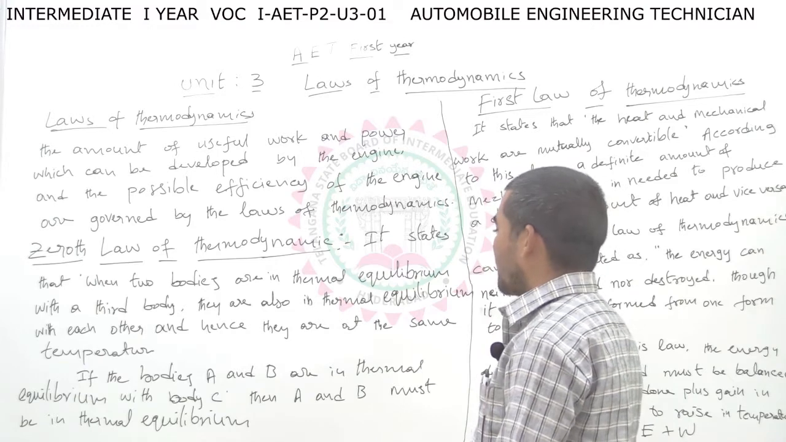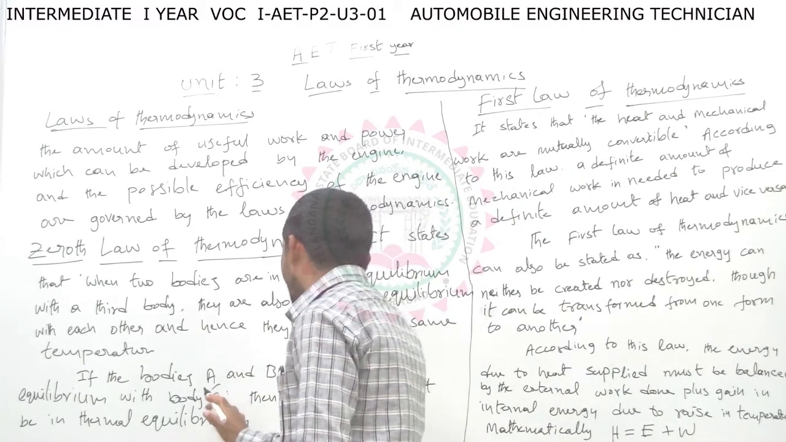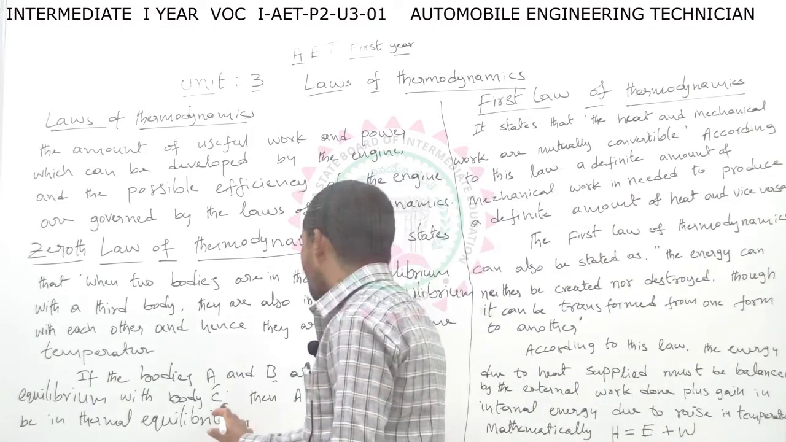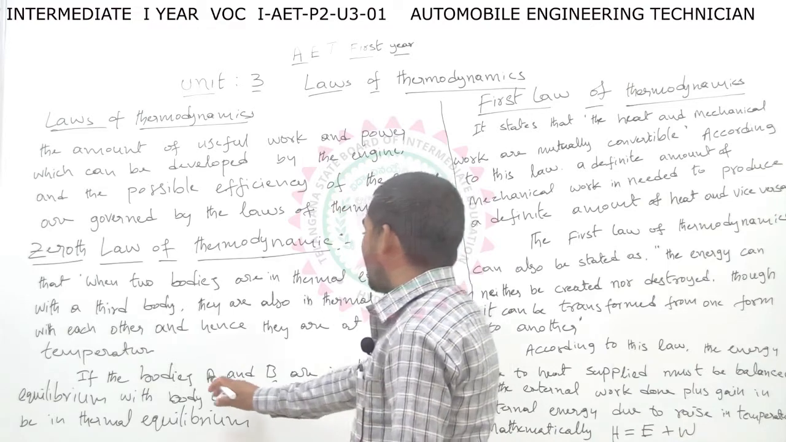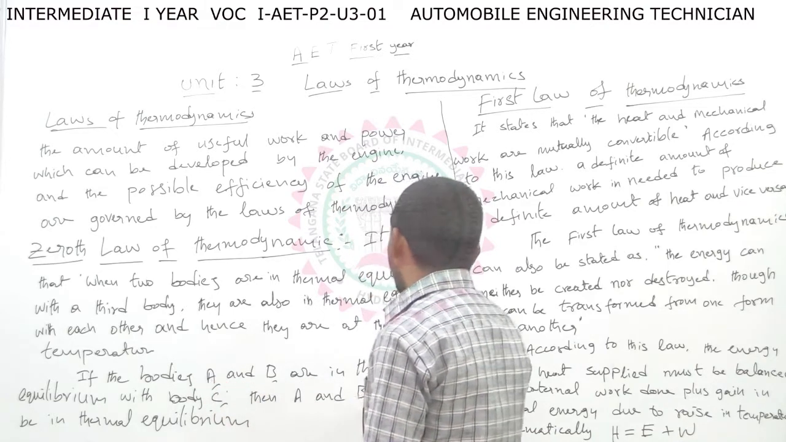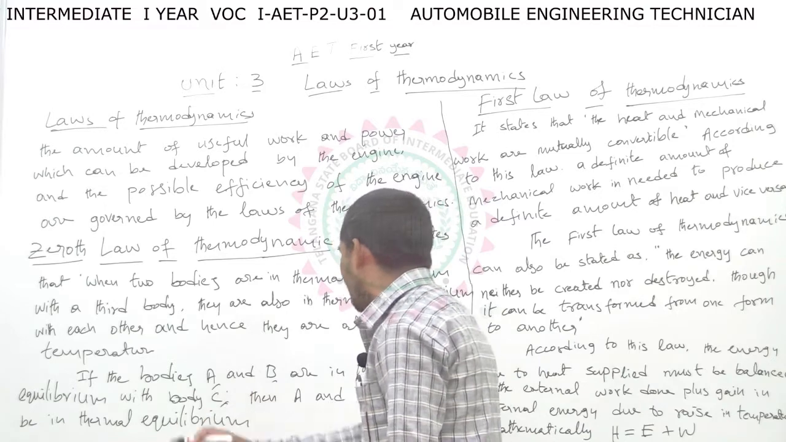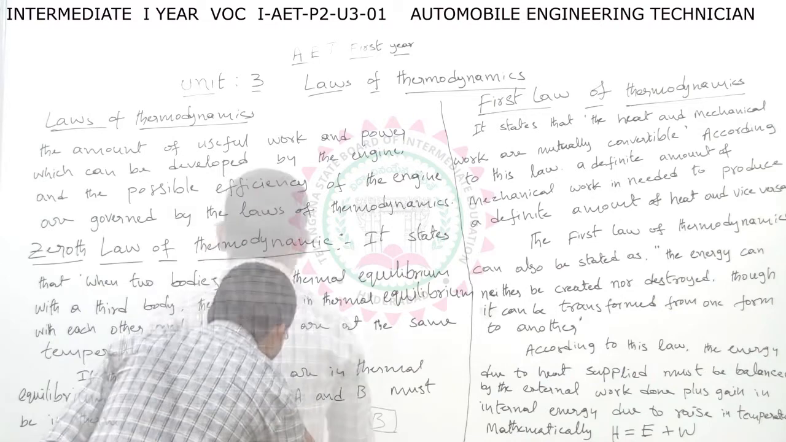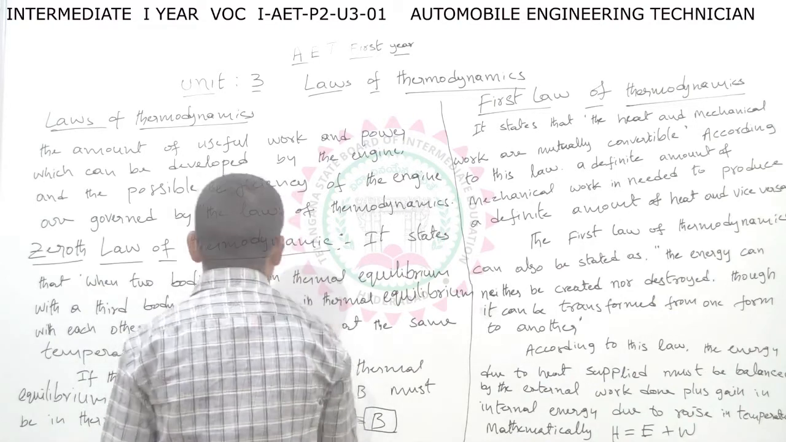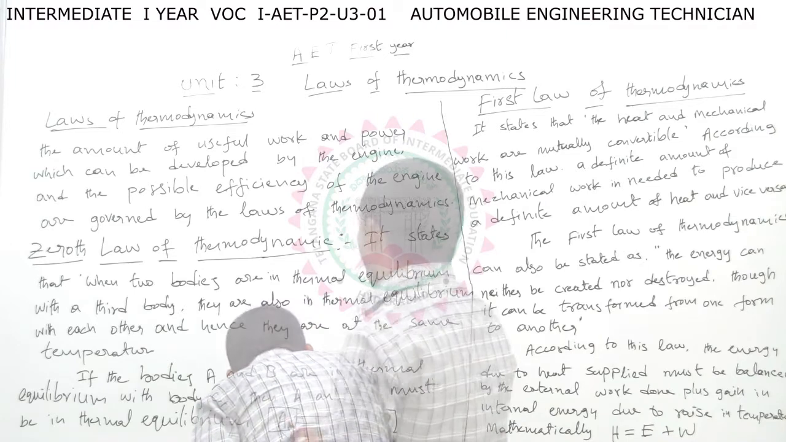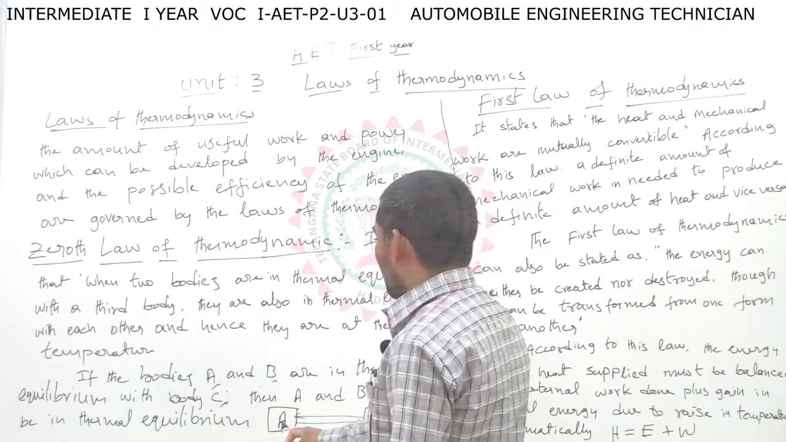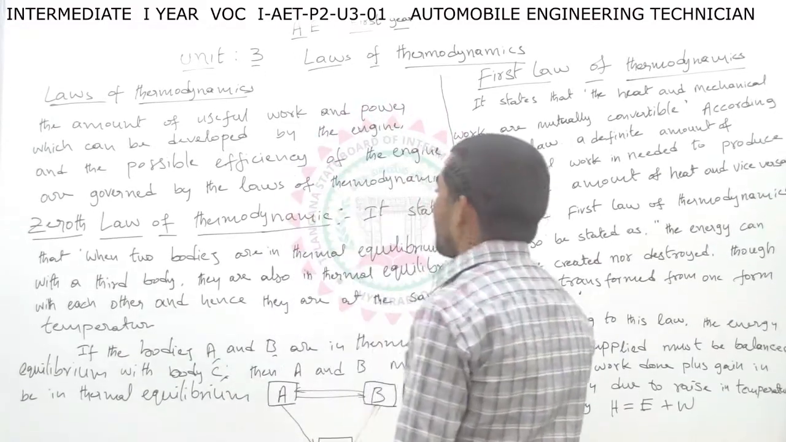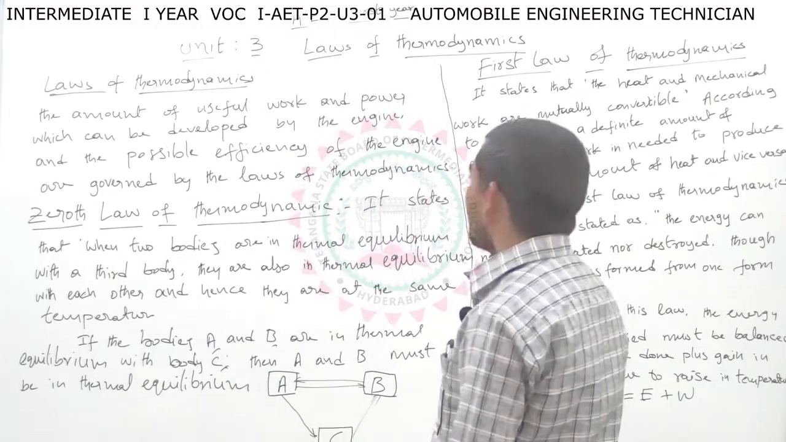If bodies A and B are in thermal equilibrium with a body C, then A and B are also in thermal equilibrium with each other. If bodies A and B are in thermal equilibrium with a body C, then A and B must be in thermal equilibrium. That is the zeroth law of thermodynamics.